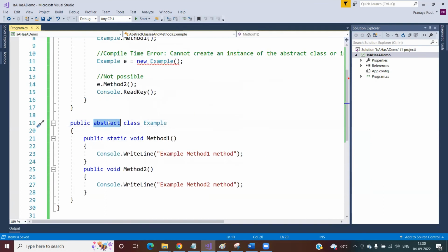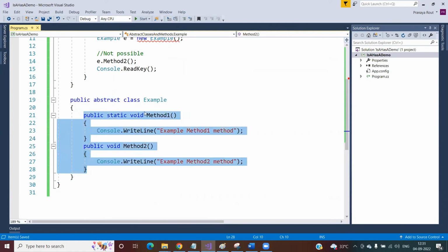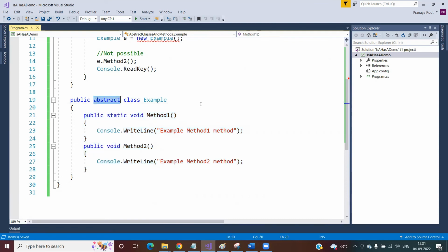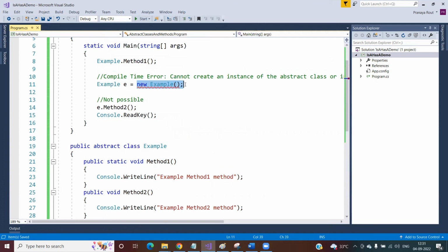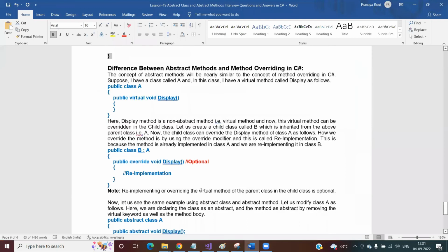Then the question is, when should we declare the abstract? Now, if you don't want direct consumption of this class, if you don't want to consume this member directly, that means if you want to restrict the class instance creation, then you need to declare the class as abstract. See, I'm unable to create an instance. As I'm unable to create an instance, I cannot consume this member directly, right? And if you want to consume this member only through child classes, then in that scenario, you need to declare the class as abstract. That is what you need to understand.